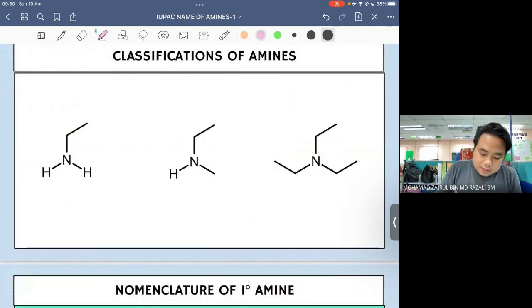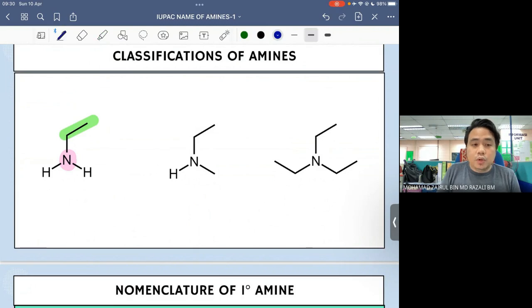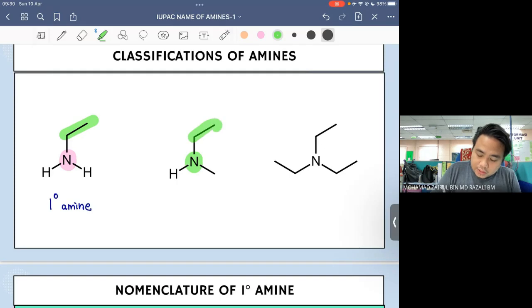So let's take a look at this example. Awak tengok this nitrogen is bonded to one alkyl group which is ethyl. So kalau nitrogen itu is bonded to one alkyl group, ini kita panggil dia sebagai primary amine. This nitrogen is bonded to one ethyl group and also one methyl group. That means the total of R groups that are directly bonded to the nitrogen is 2.